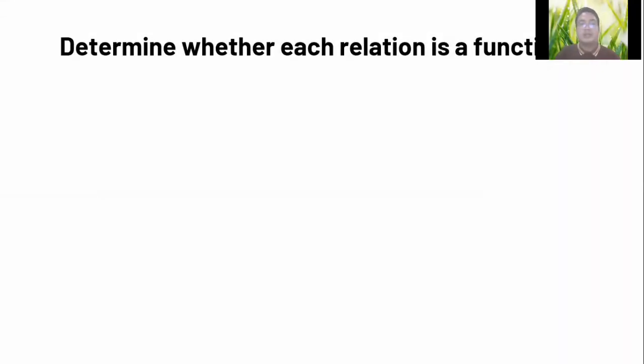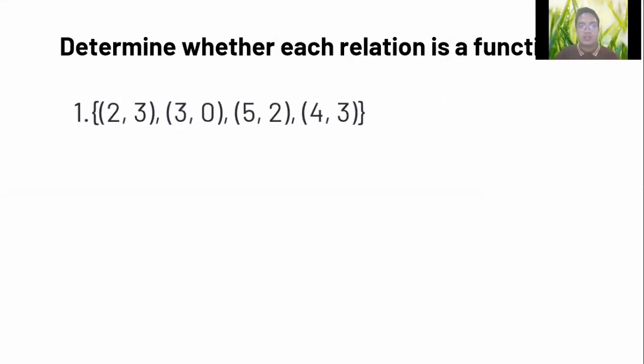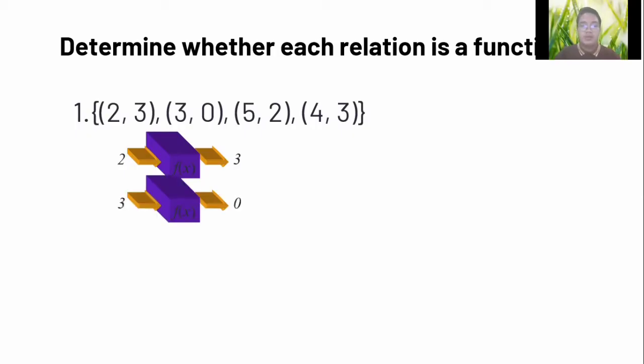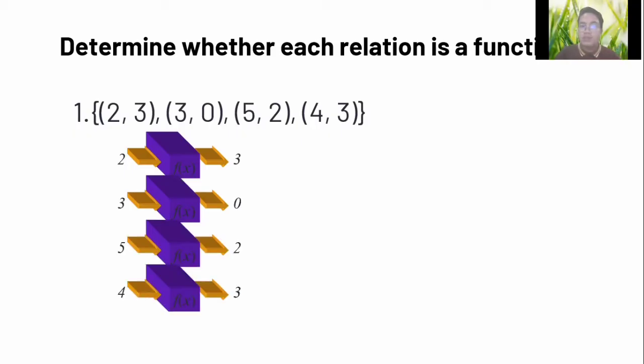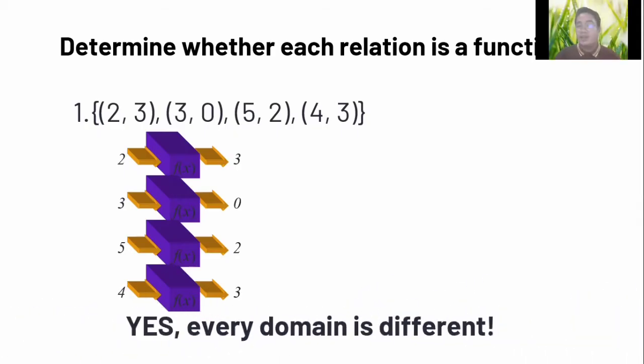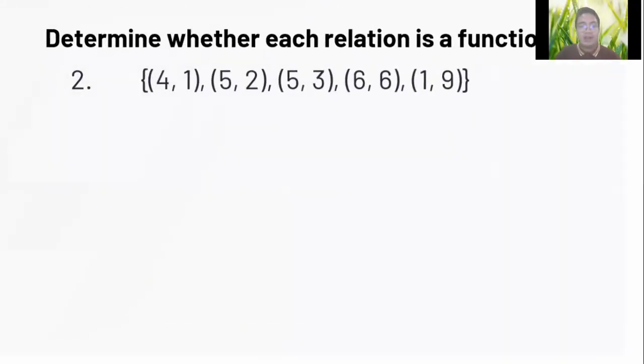So for example, determine whether each relation is a function. So we have these examples. You need to determine if this relation is a function. We have the set of ordered pairs (2, 3), (3, 0), (5, 2), and (4, 3). So we must look at the values of x. Do we have the same values of x based on this definition? The answer is there is no same value. So yes, every domain is different. That makes it a function. So this relation is a function.